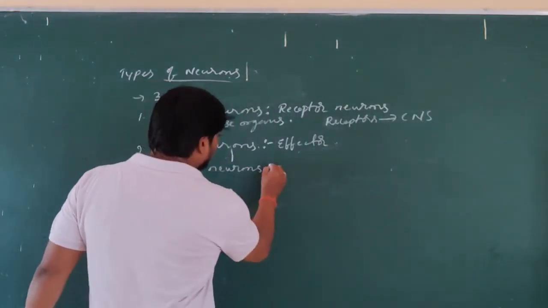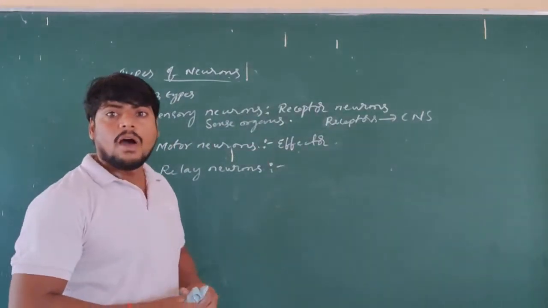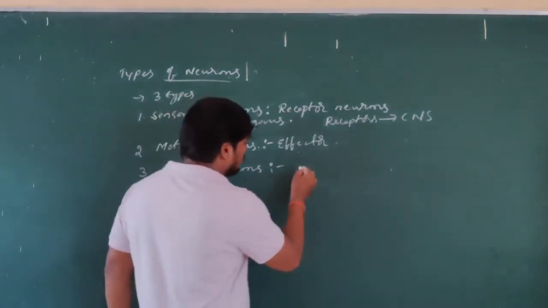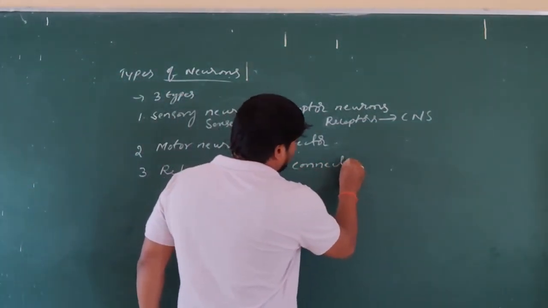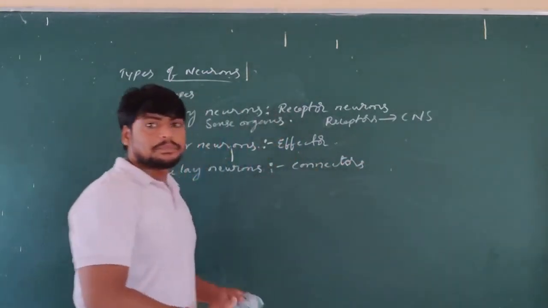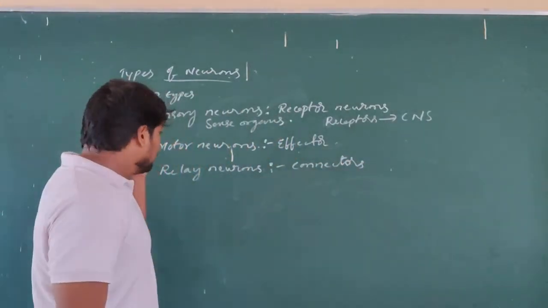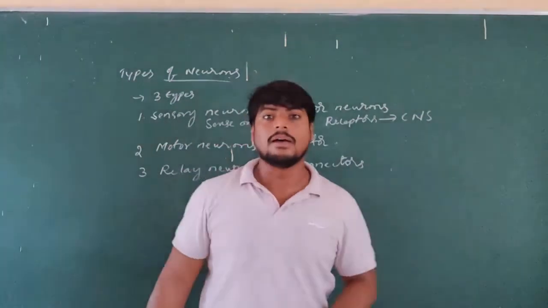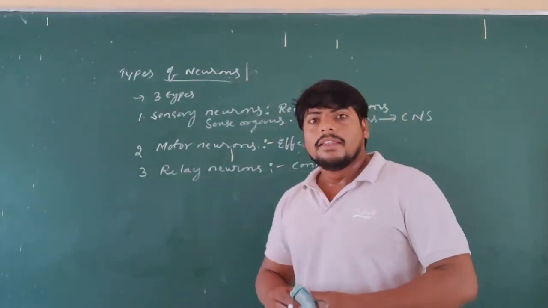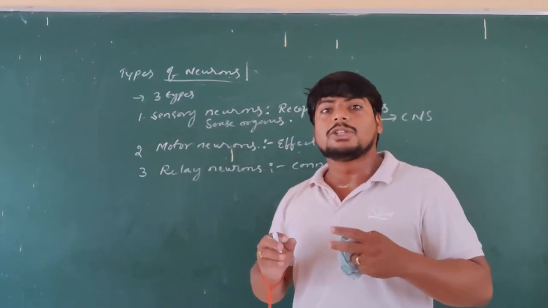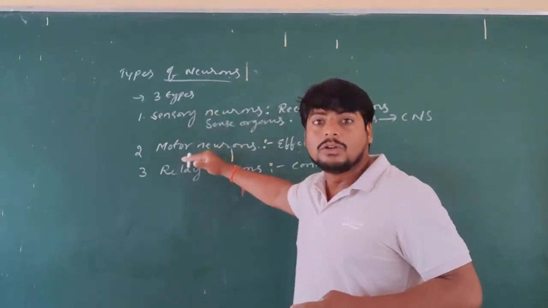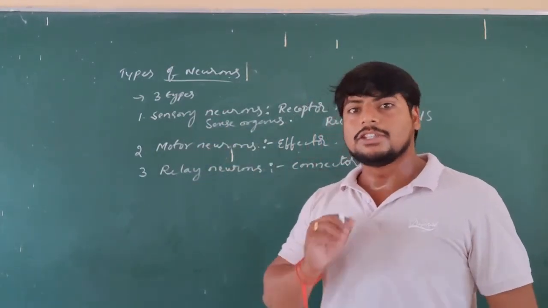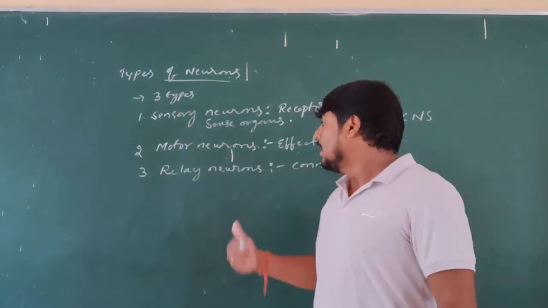And next, relay neurons. These are also called connectors or connecting neurons. What is their importance? These relay neurons arise from the central nervous system and connect between sensory neurons and motor neurons, integrating their function to give the response towards the stimulus. That is the function of the relay neurons.